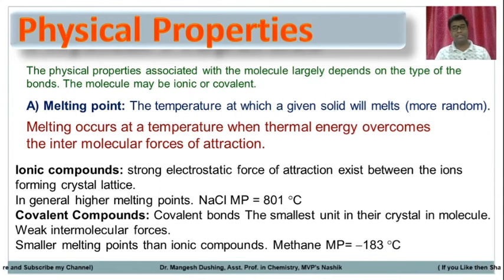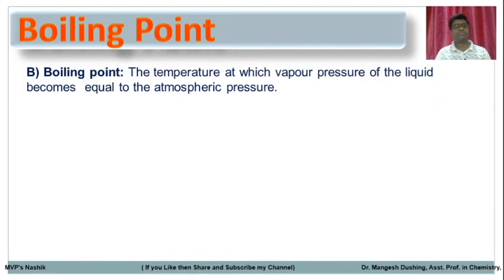while NaCl is a completely ionic compound, Na plus and Cl minus. So in this case, ionic compounds have strong attractive forces as compared to the covalent compounds. Now we'll see the boiling point. The temperature at which the vapor pressure of the liquid becomes exactly equal to the atmospheric pressure is called the boiling point.